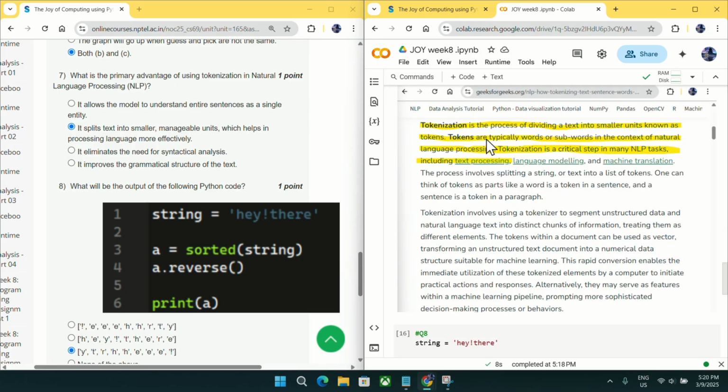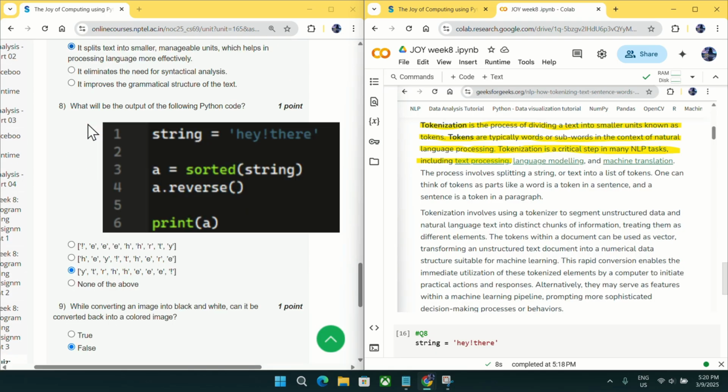You can also check from this screenshot, which says tokenization is a process of dividing a text into smaller units known as tokens, and tokens are typically words or subwords in the context of natural language processing. And it is a critical step. So this is important. So mark option B as an answer for question number 7.